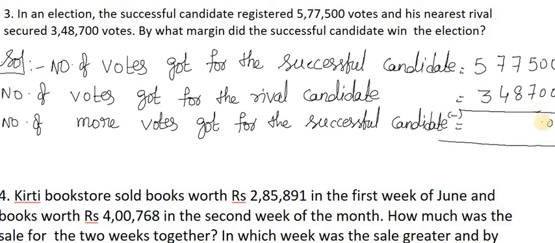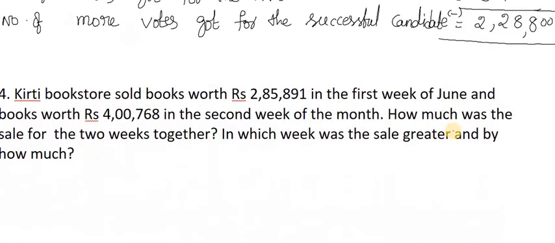0 minus 0, 0; 0 minus 0, 0. 5 minus 7 is not possible, so borrow, 15 minus 7, yes, 8. 6 minus 8 is not possible, again borrow. It will become 16, this will become 6. So 16 minus 8 is 8. 6 minus 4 is 2. 5 minus 3 is 2. So how many more votes did the successful candidate get? 2,28,800. Okay, did you understand? Yes. Now move on to the next.